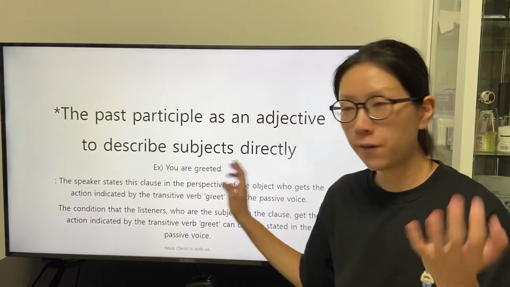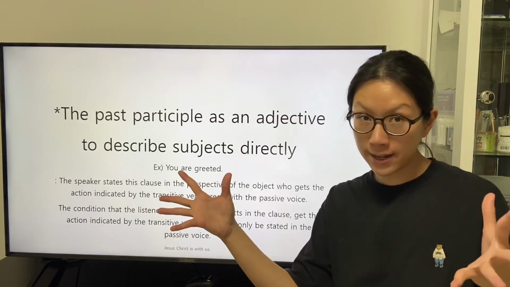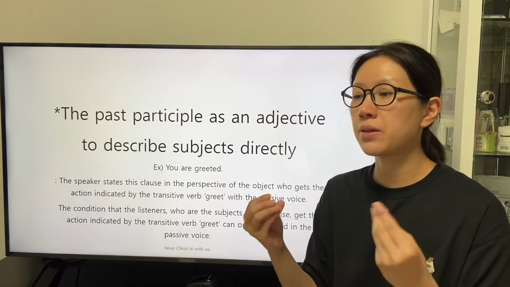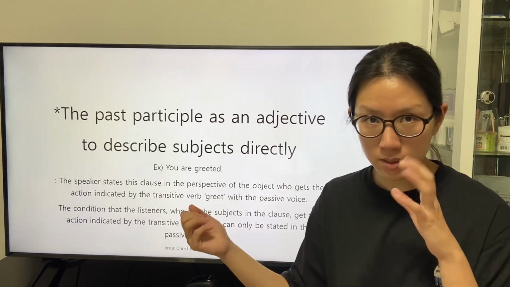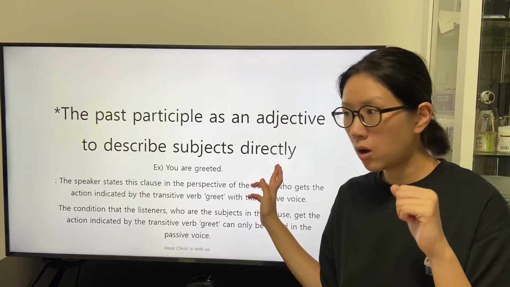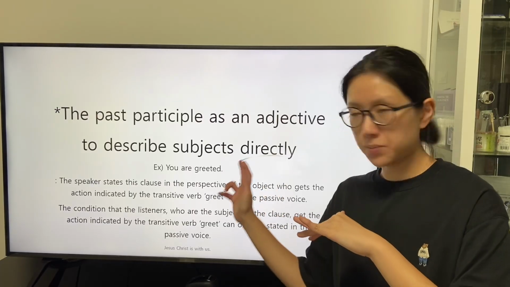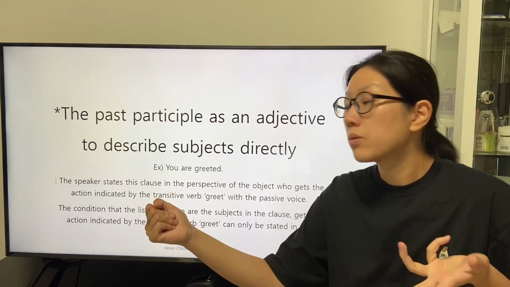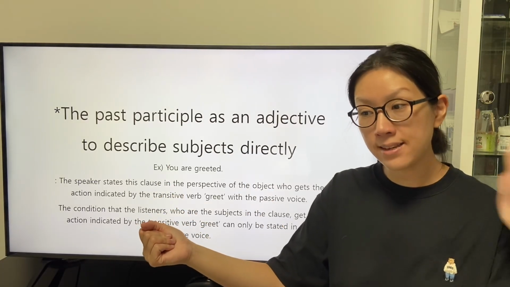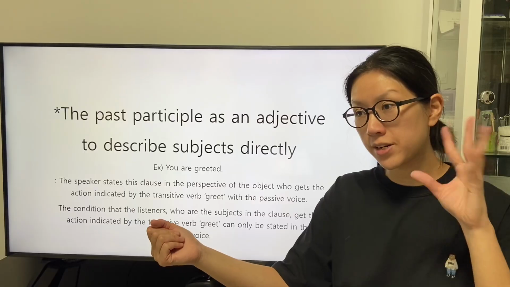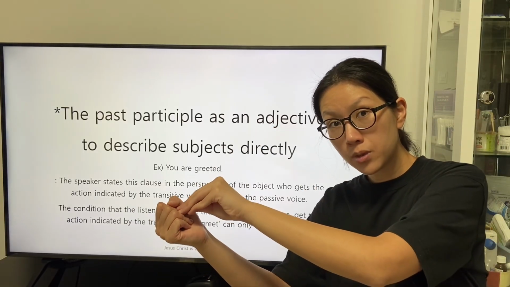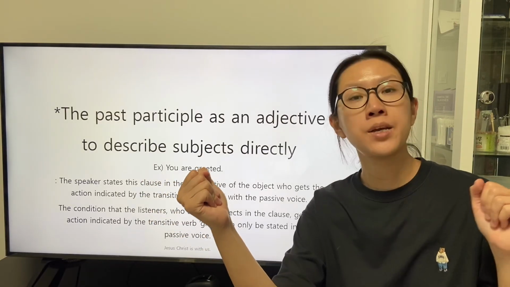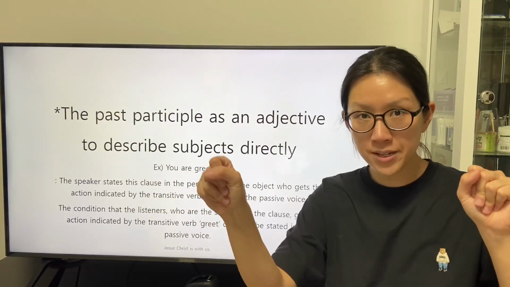The subject of this clause receives the condition described by the transitive verb greet from an unstated subject. The unstated subject starts and gives the definition of the transitive verb greet to the listeners as the object in this subject-object relationship.